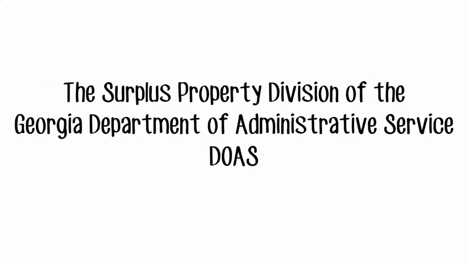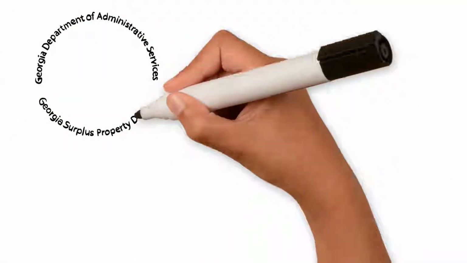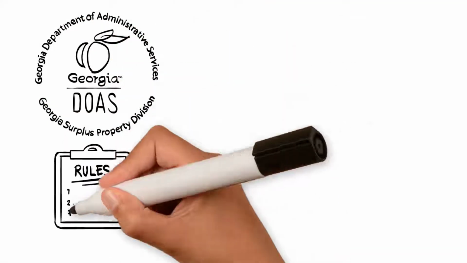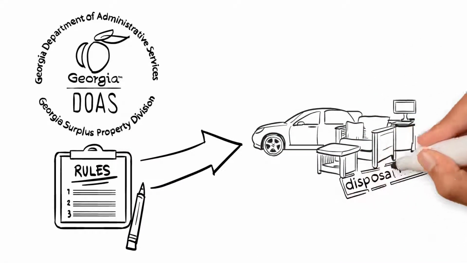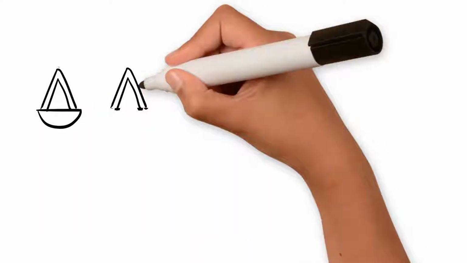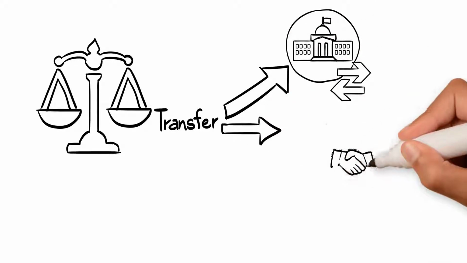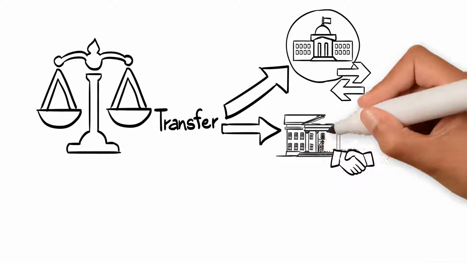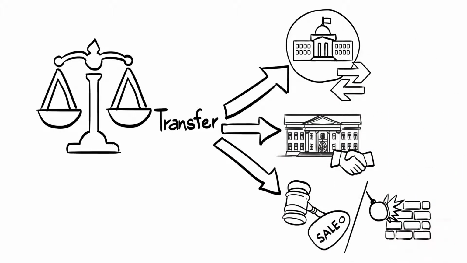The Surplus Property Division of the Georgia Department of Administrative Services adheres to a specific set of rules when it comes to personal property disposal flow, which we are going to be taking an in-depth look at in today's video. By law, there are 4 available disposal options: transfer to another state agency, negotiated sale to a local government or eligible nonprofit organization, sale to the public through a bidding process, or destruction.